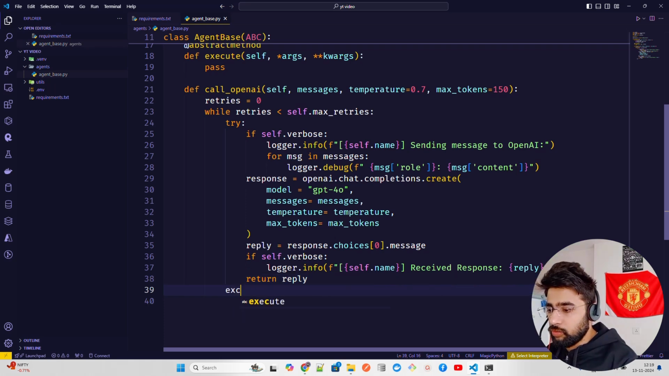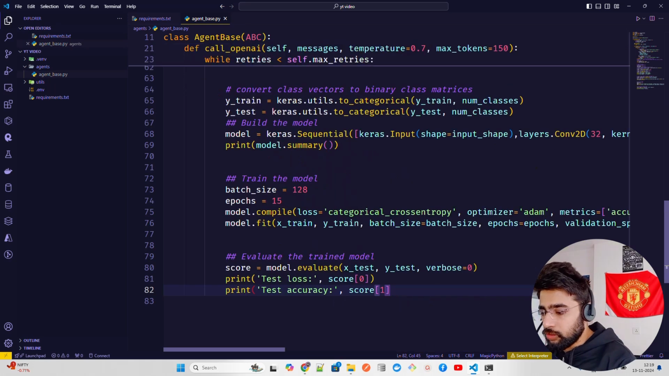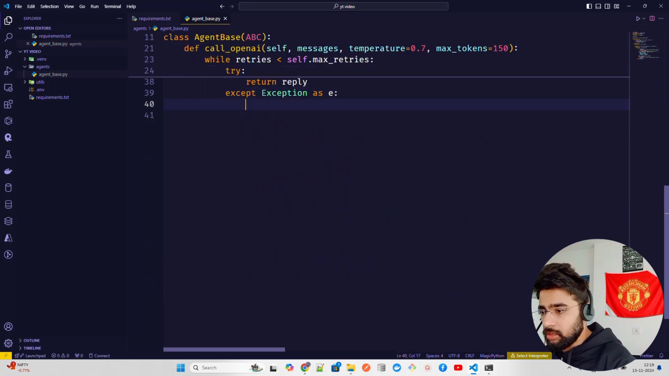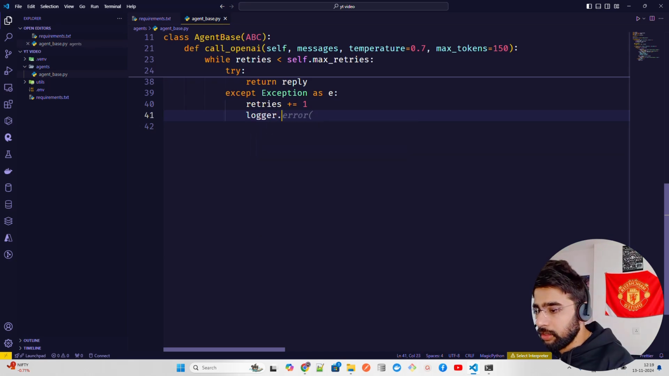So let's just define that, because we are writing a try except. So in except we can have an exception as E. Except exception as E, and then you can just write retries, because we have retries, right? Retries equal to retries plus one, or one plus retries, whatever you call it, and then you just print the error, logger.error. You try at least once, and if not, then logger.error.